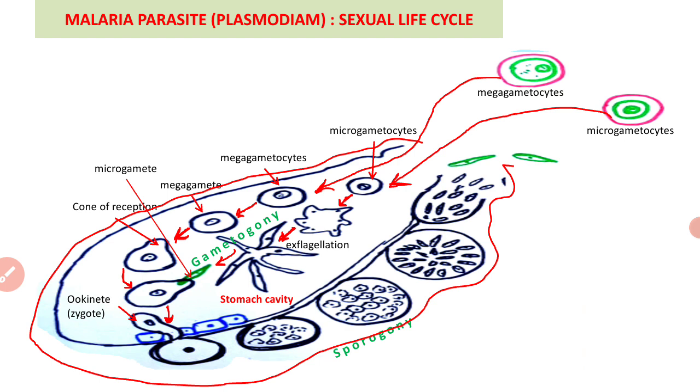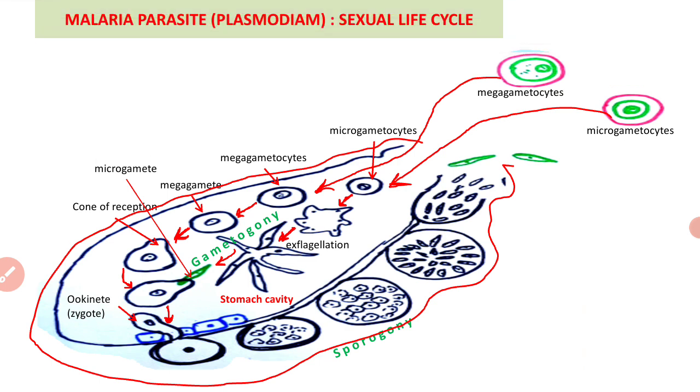This process of forming a cyst around the zygote is called encystment. The encysted zygote is called the oocyst.